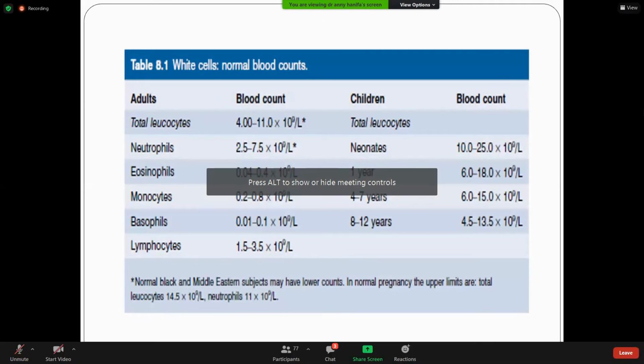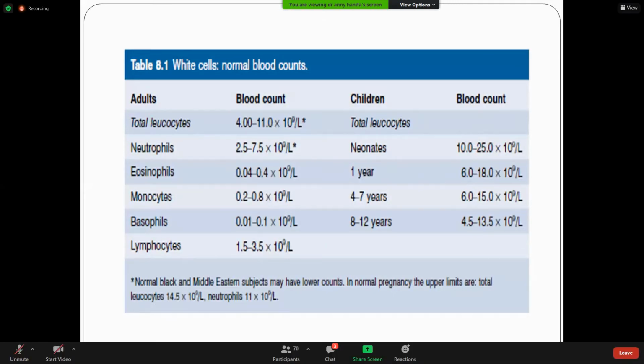This is a chart showing the normal ranges of the TLC and the neutrophils, eosinophils, monocytes, basophils, and lymphocytes. As you all know, the normal TLC range is between 4,000 to 11,000. Neutrophil count ranges from 2.5 to 7.5. These are the absolute counts. Lymphocytes range between 1.5 to 3.5. When they are decreased below the normal range, they are called penias, and when they are increased above this range, it is called cytosis, an increased amount of these cells.